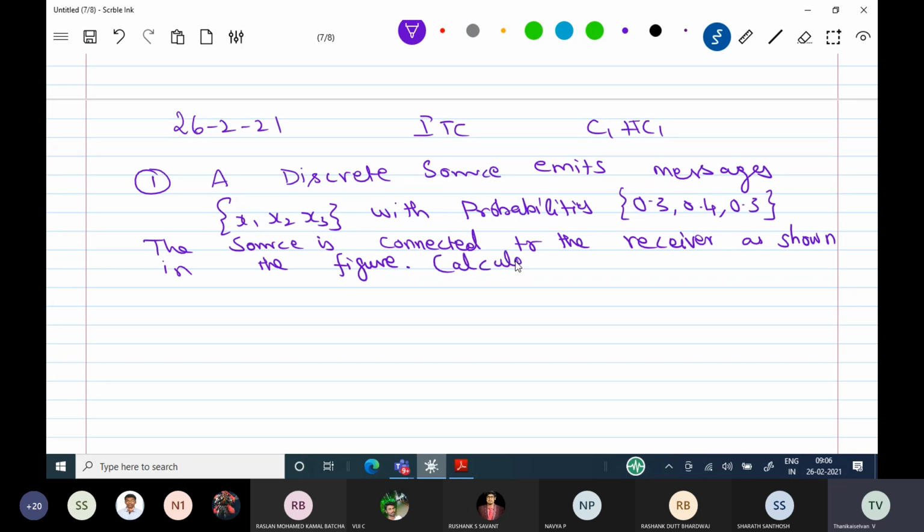Calculate all the entropies and mutual information.